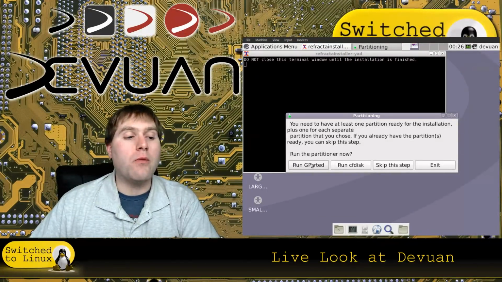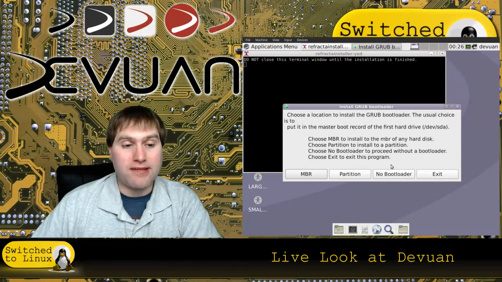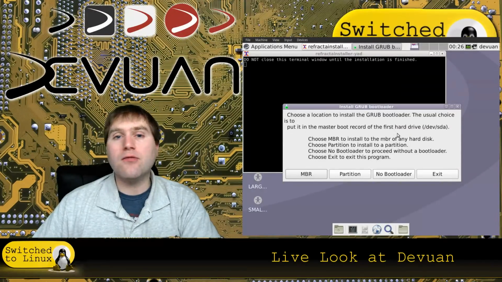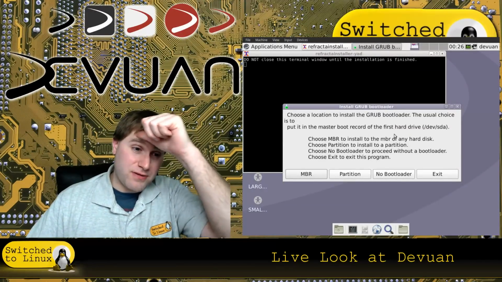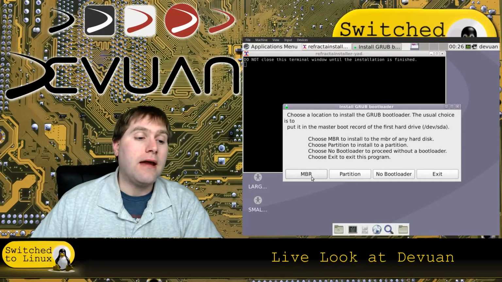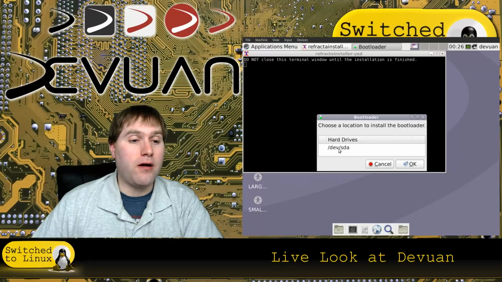Okay, so here is where we can run gparted, we can run cfdisk, or we can skip the step. We're going to go ahead and skip. Choose where to install the bootloader. This is what I mean. I know what all this means, but a basic new Linux user won't know what any of this means. And so that's kind of what makes this a little bit more difficult.